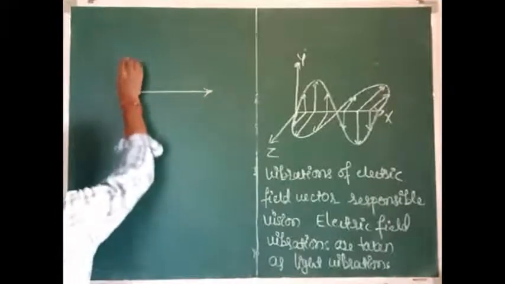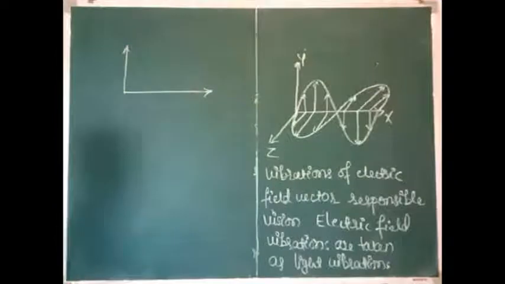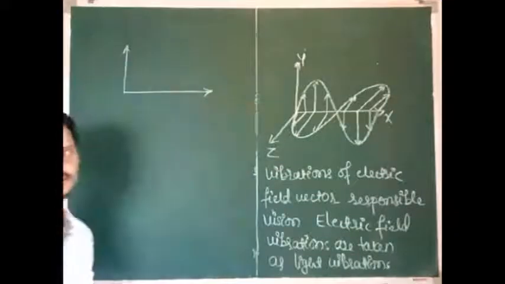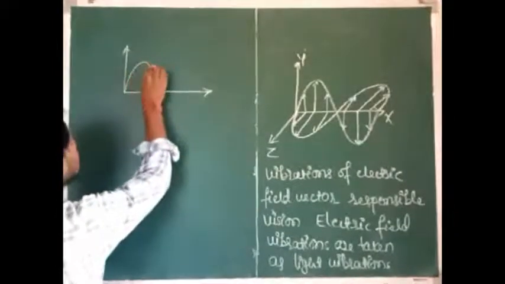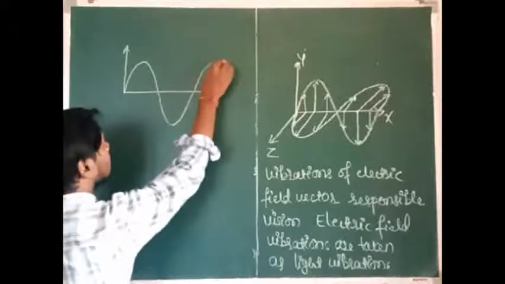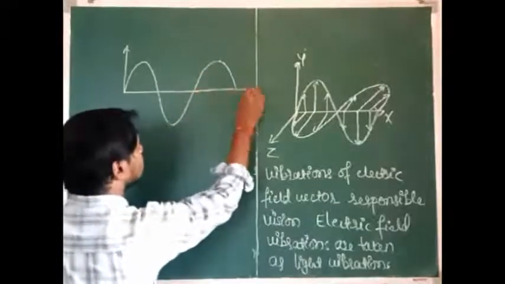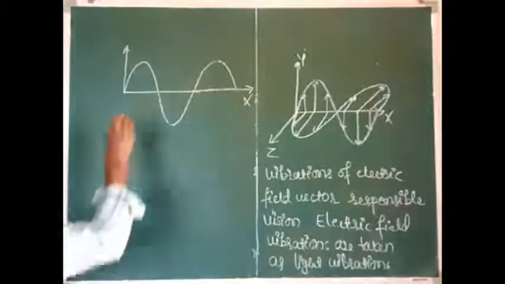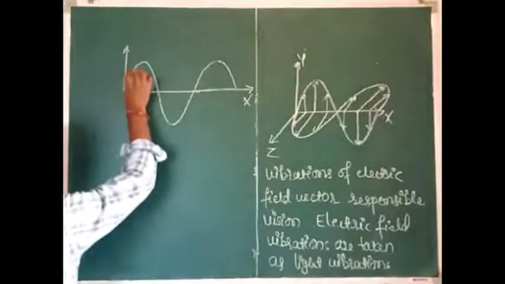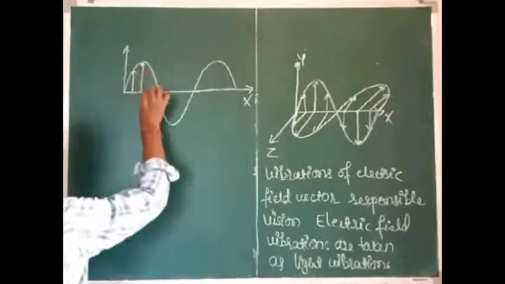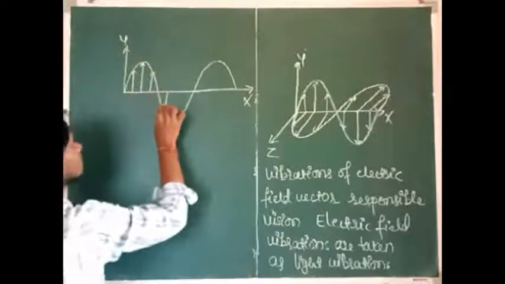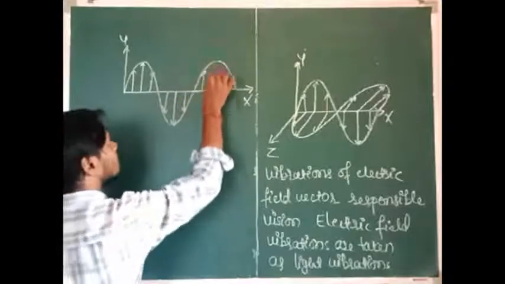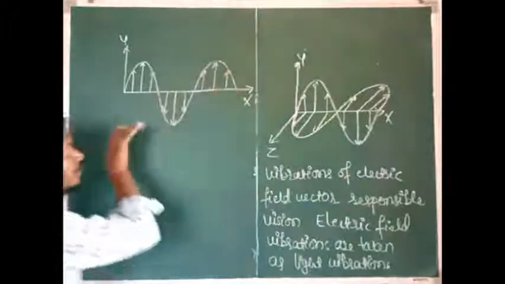Here the electric field vibrations are taken along the y-axis and the direction of propagation of wave is taken along the x-axis. Along the x-axis is the direction of propagation of wave, and along the y-axis the vibrations of electric field vector are taken. And it is a purely transverse wave.